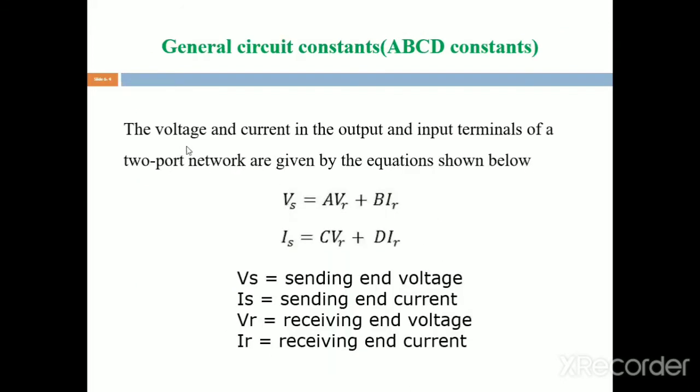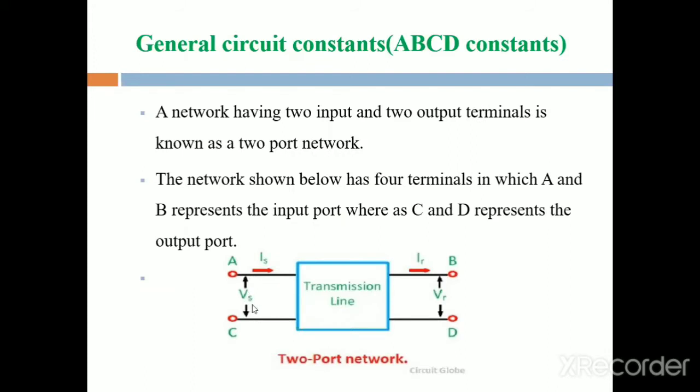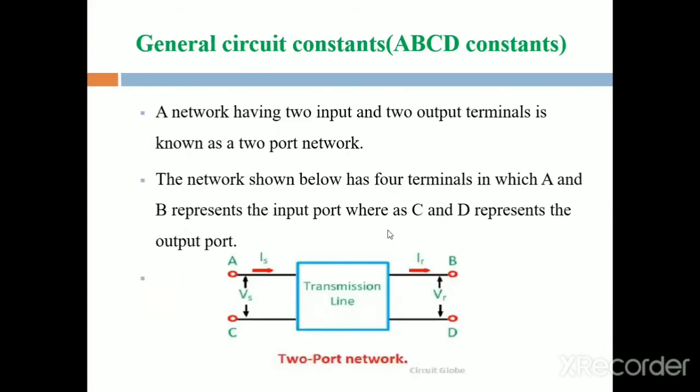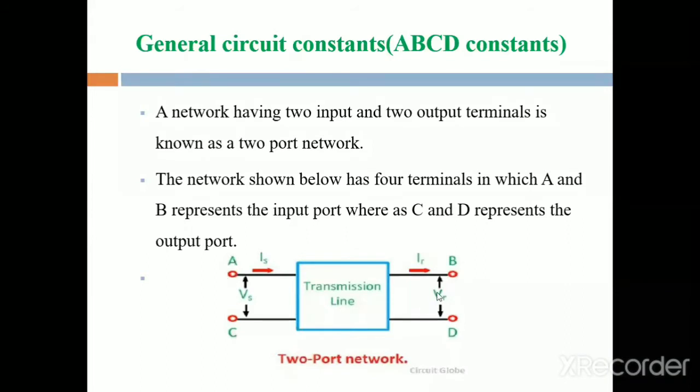The voltage and current at the output and input terminals of a two-port network are given as shown below. First, Vs, the sending end voltage: Vs is equal to A VR plus B IR.